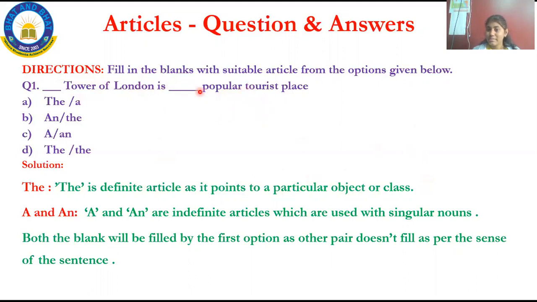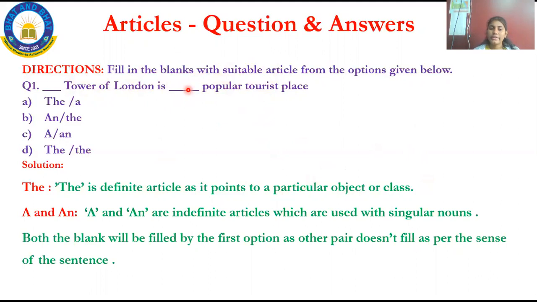The tourist place, as I said, no. What is used for singular noun? What is meant by noun there? Noun is nothing but which is used to point out a place, animal or a thing. Now what is tourist place? It is already a place. Why should I fill it with the? Because Tower is an object there. And here a place name, it is singular. So I should fill it with a.